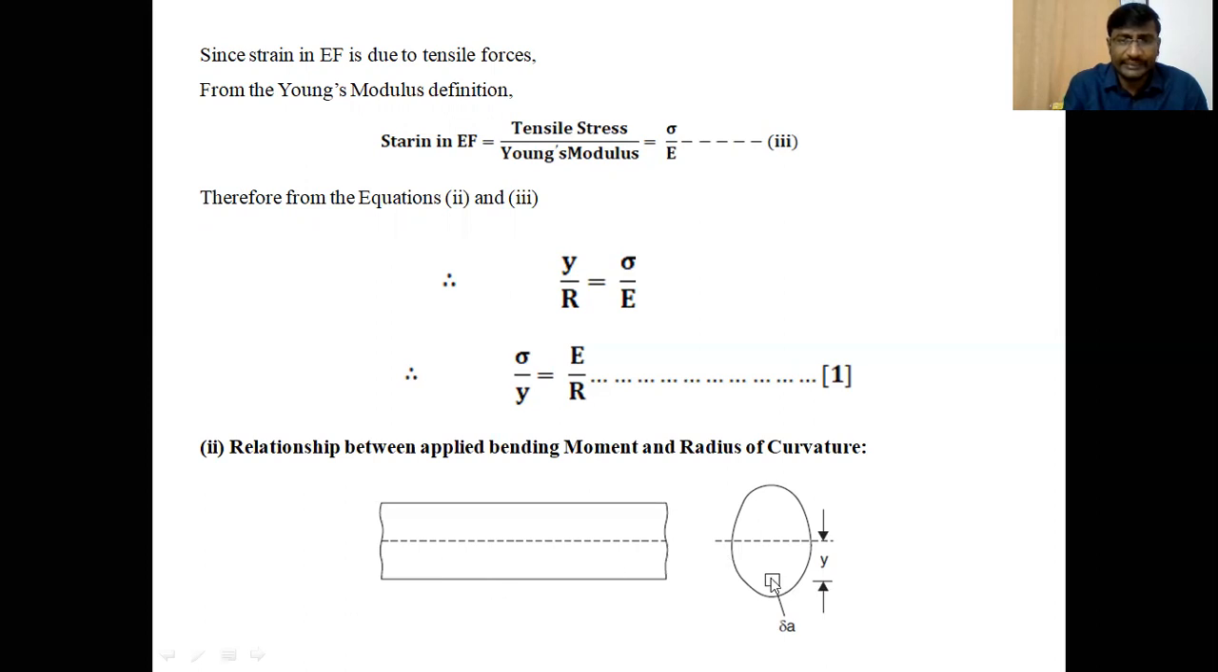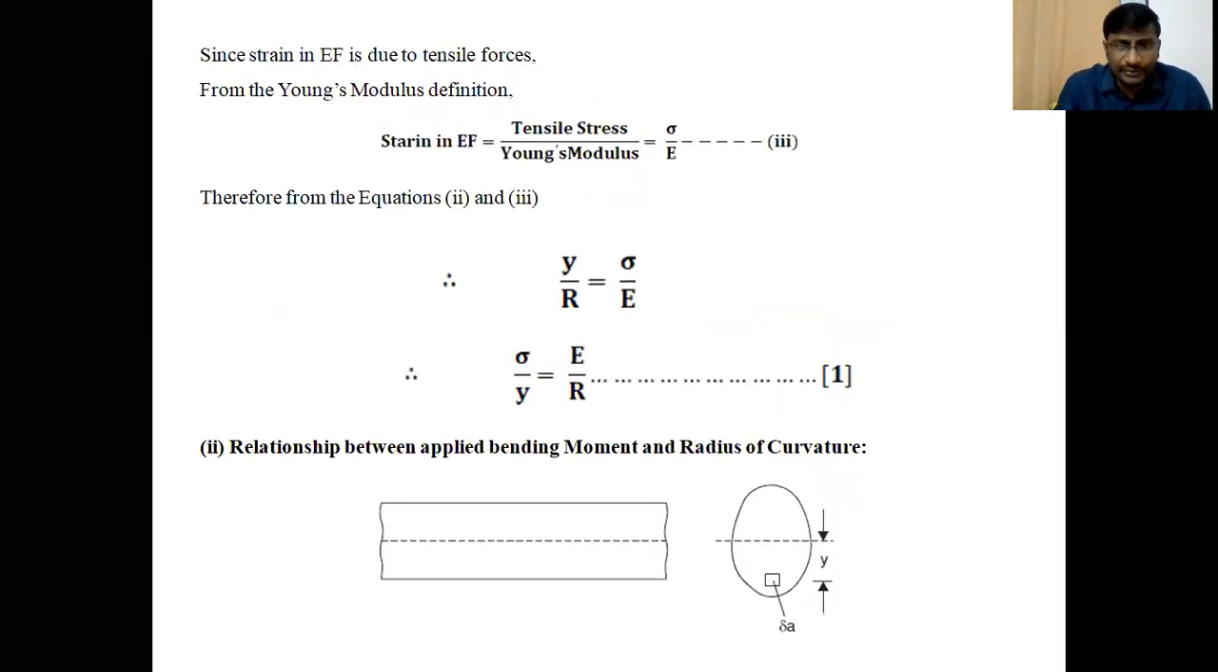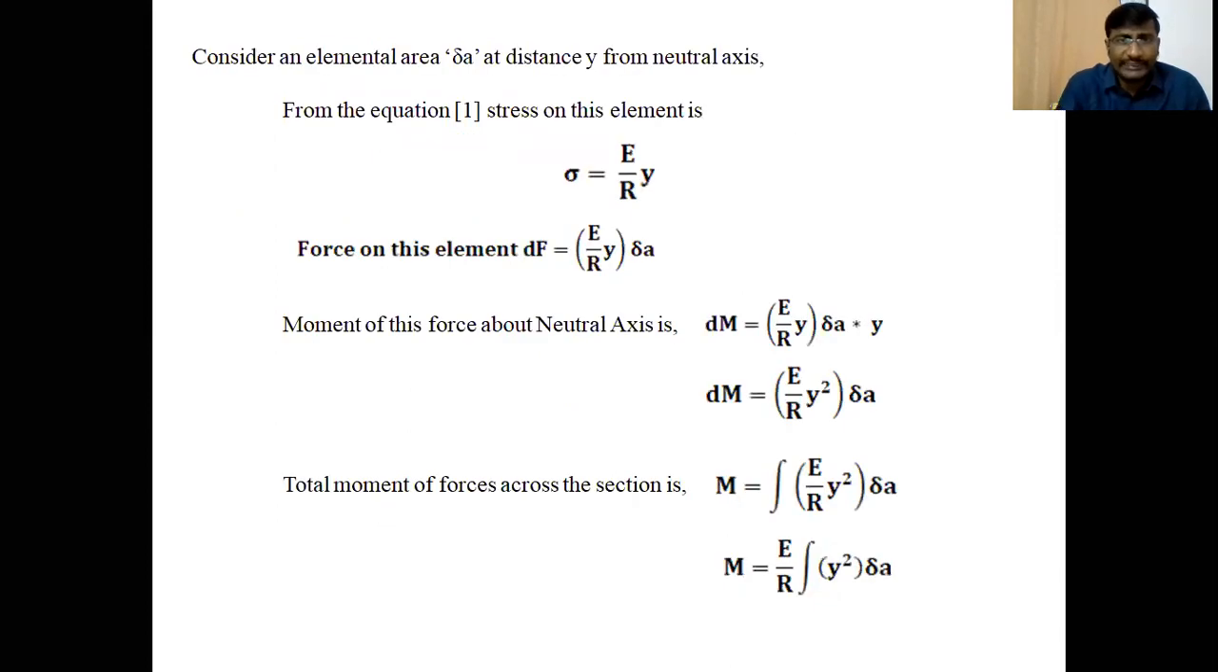Already we considered the layer at a distance of y from the neutral layer or neutral axis. Here the considered layer's cross-sectional area is taken as delta A. Delta A is the cross-sectional area of that layer, which is at a distance of y from the neutral axis. So consider an elemental area delta A at a distance of y from the neutral axis. From equation 1, sigma by y equal to E by R, we can write sigma equal to E by R into y.